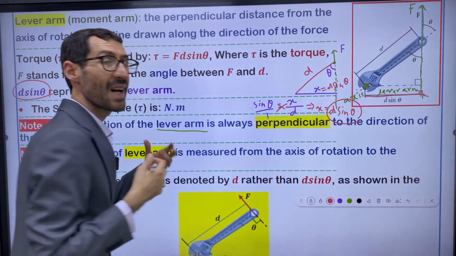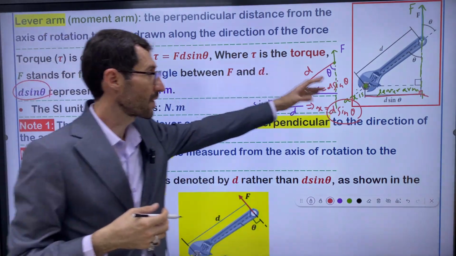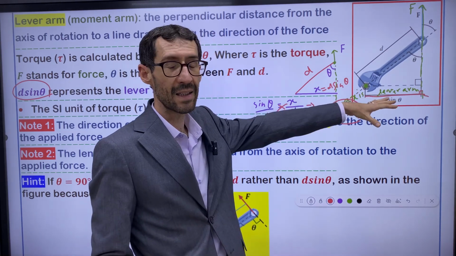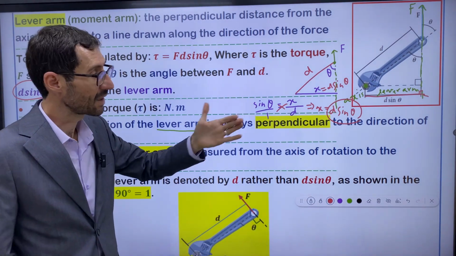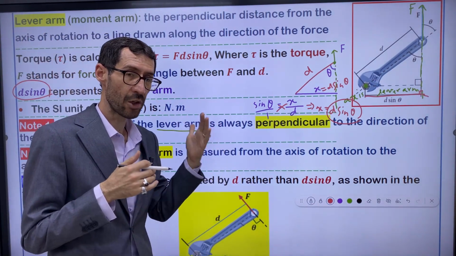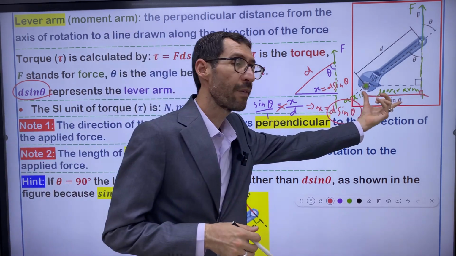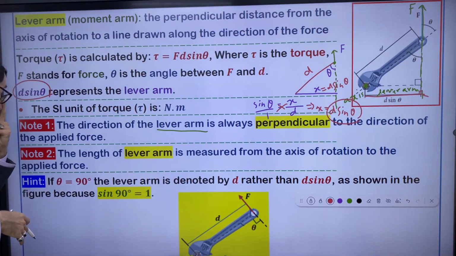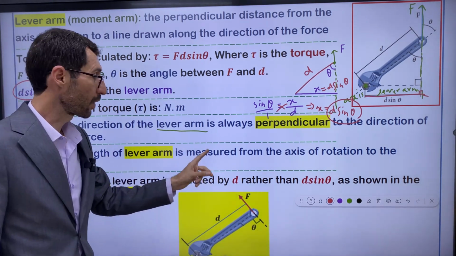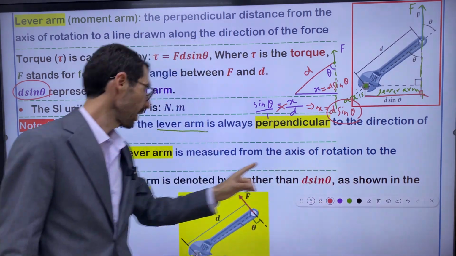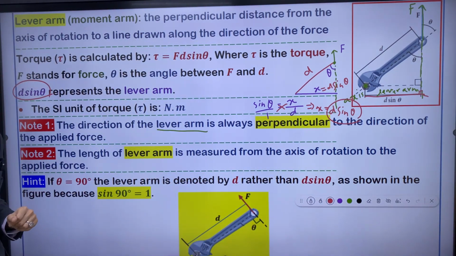So by means of the sine function, you can determine that the base of the right triangle is a lever arm. Note number 2: the length of the lever arm is measured from the axis of rotation to the applied force.